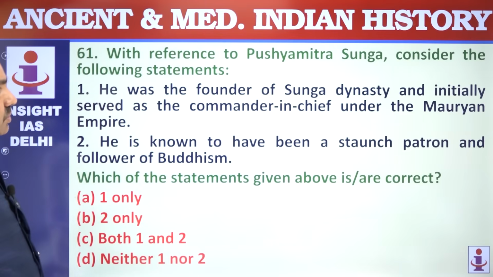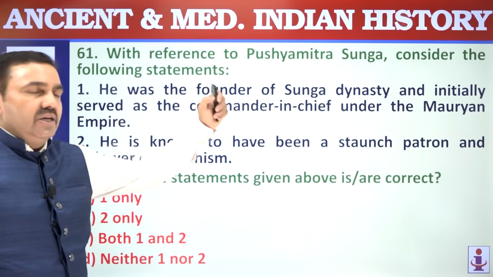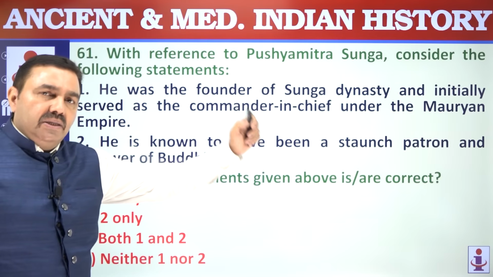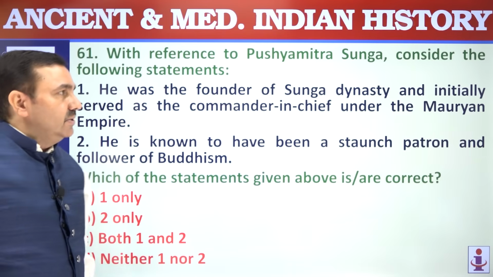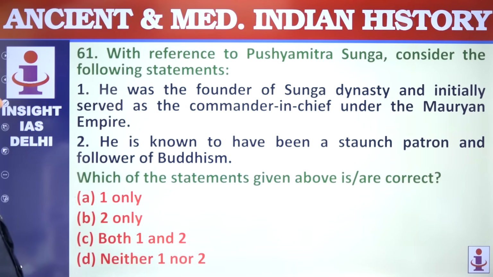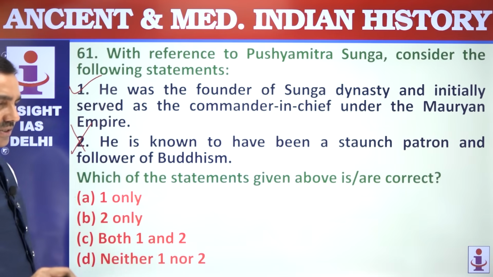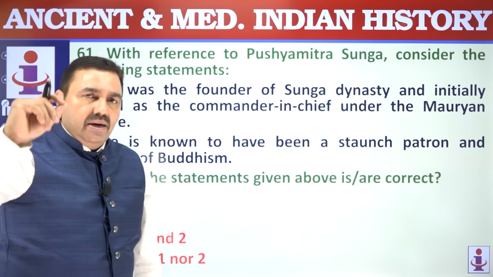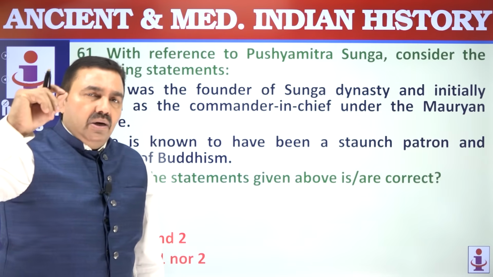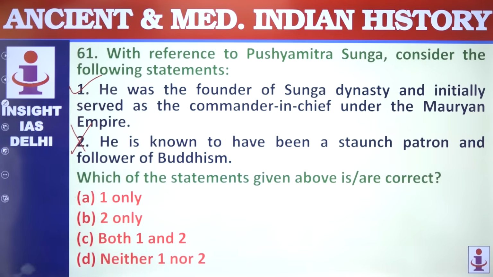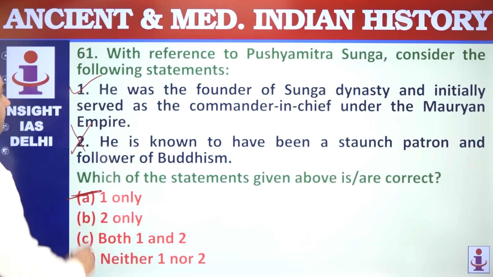61. With reference to Pushyamitra Shunga, he was the commander-in-chief of the last Mauryan ruler Brihadratha and killed Brihadratha in broad daylight while Brihadratha was inspecting troops. So his action led to the end of the Mauryan dynasty. He was the founder of the Shunga dynasty. He destroyed the Mauryan dynasty. He was anti-Buddhism. He destroyed Buddhist stupas and monasteries. He had declared a reward of 100 dinars on the head of each Buddhist monk. So he contributed to the decline of Buddhism in a big way, one only.